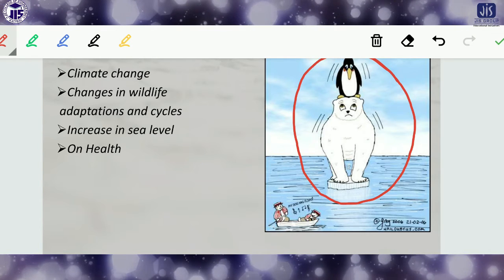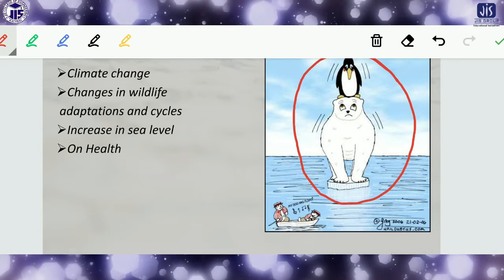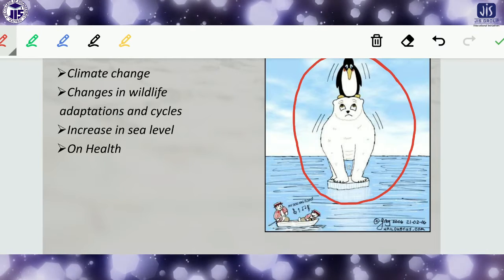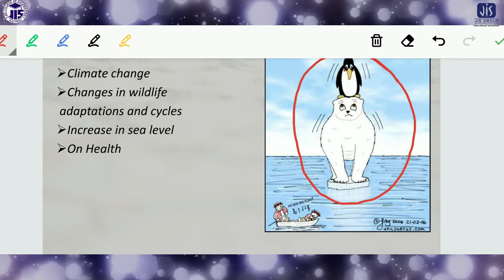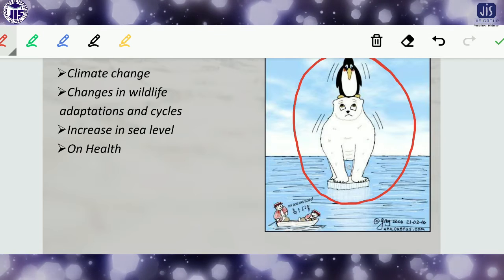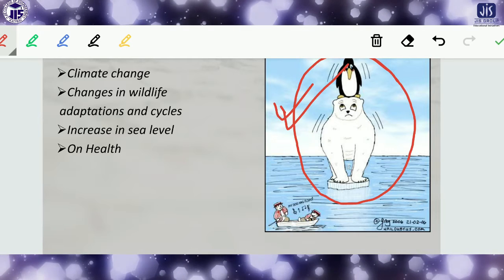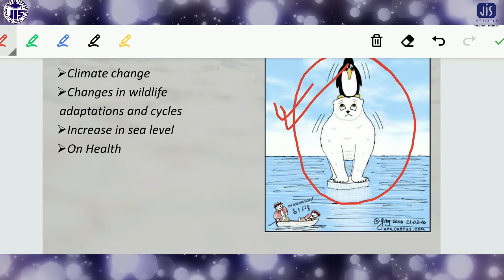So that's why we have to concentrate more here, because if the ice melts with time, it will be very dangerous not only for this kind of species, but also for us, because the sea level is gradually increasing, and after some years some land will be under the water. So not only for these species, we also have to think for ourselves. If we do not concentrate on this kind of species, then obviously there will be some effect on the ecosystem, and a different kind of problem will arise from the ecosystem.